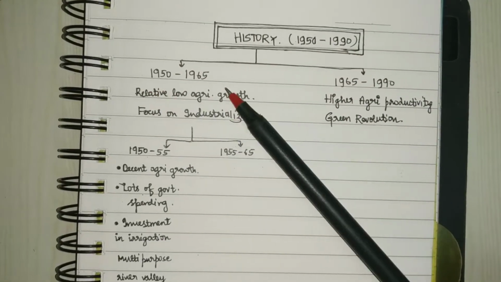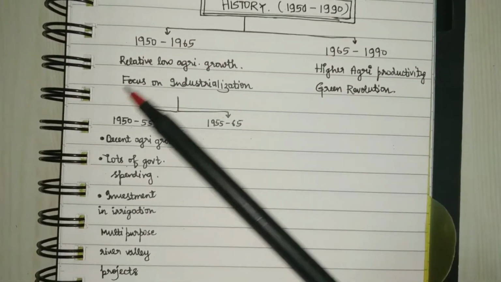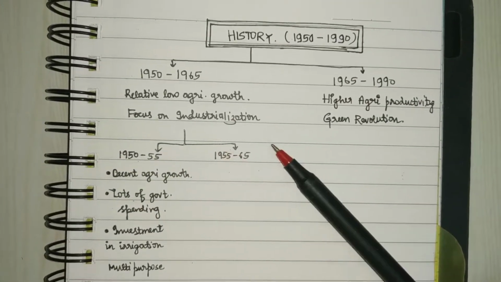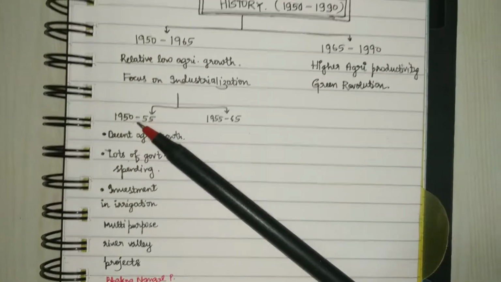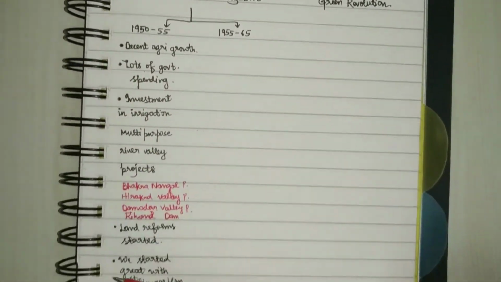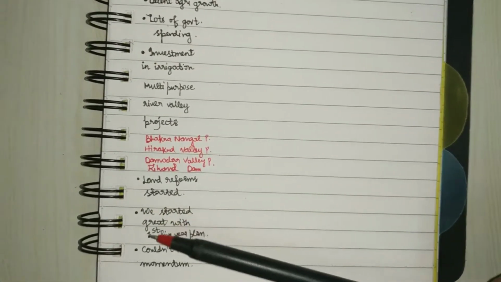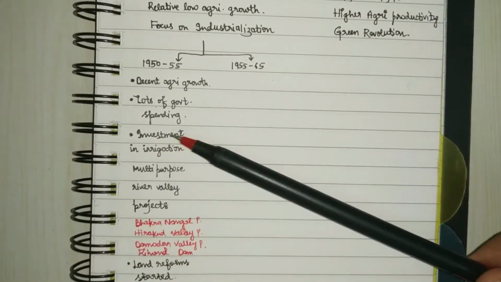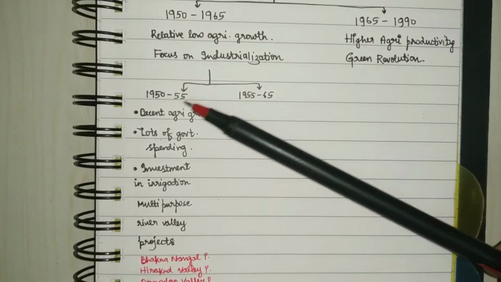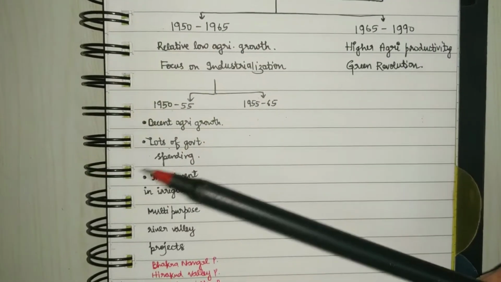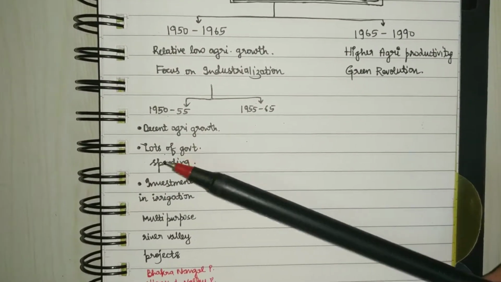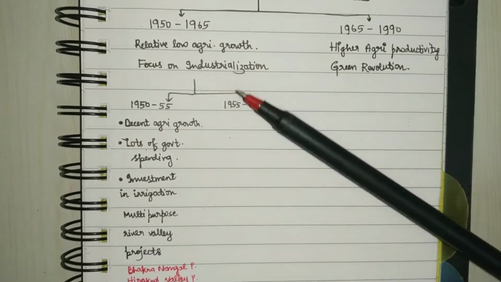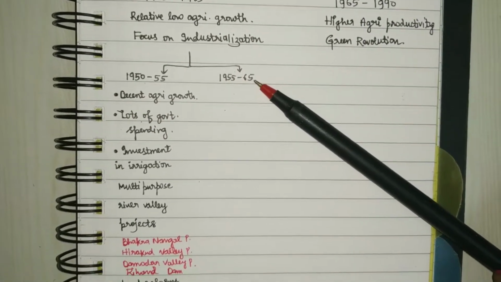Again, 1950 to 1965 can be divided into two parts, 50 to 55 and 55 to 65. Now in 50 to 55, just after independence, we started great with the first 5-year plan focusing on investment in irrigation, right? So there was lots of investment by the government towards agriculture, and hence we also achieved decent agricultural growth as compared to 55 to 65, right?